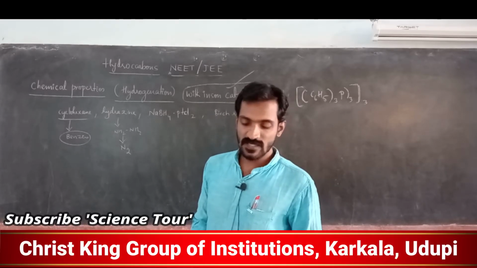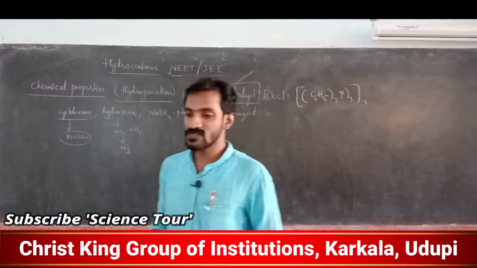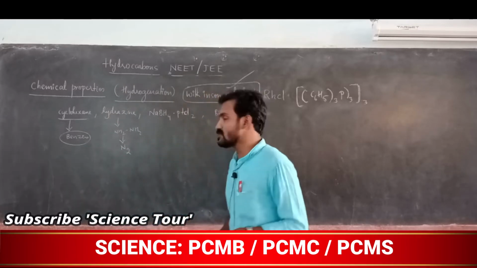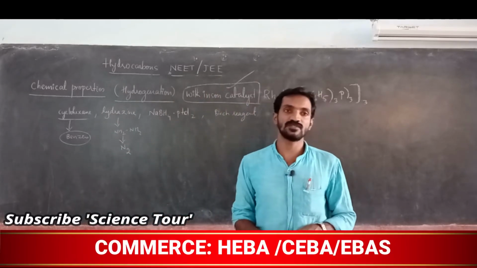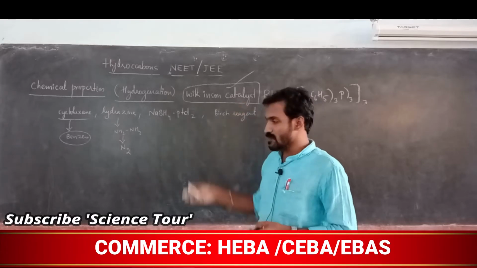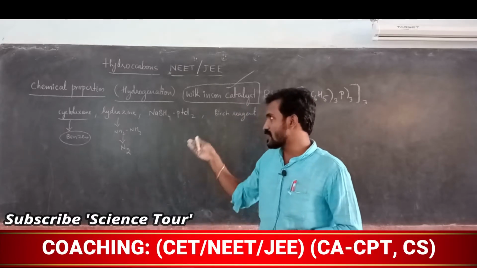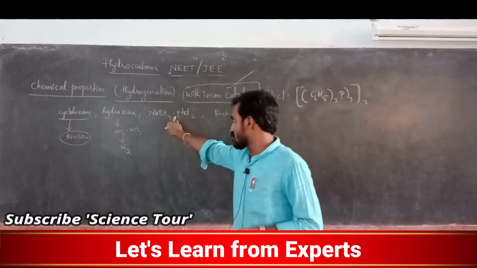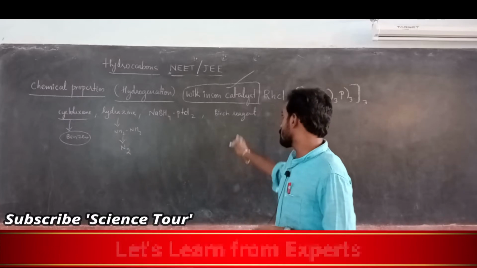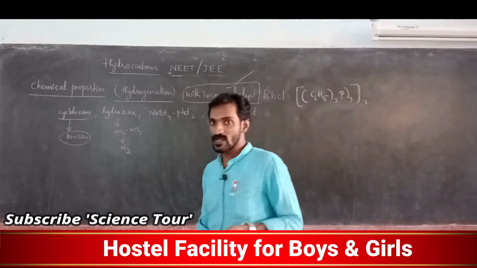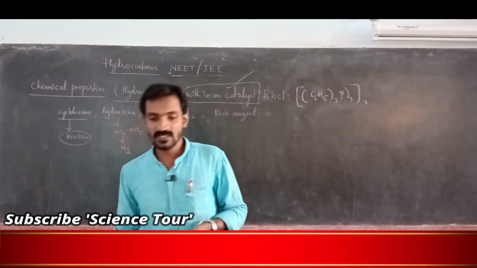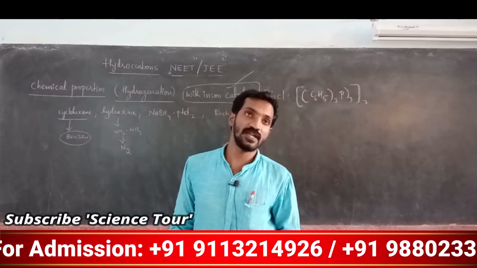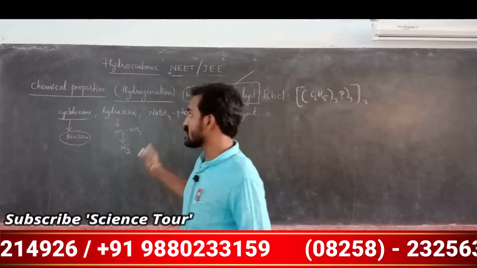Hydrogenating agent means one which supplies hydrogen. It is a good hydrogenating agent, reducing agent, one which supplies hydrogen. So Wilkinson catalyst supplies hydrogen, cyclohexane supplies hydrogen, hydrazine supplies hydrogen, sodium borohydride with platinum chloride supplies hydrogen, Birch reagent, sodium or lithium in the presence of liquid ammonia, supplies hydrogen. These are all good reducing agents, and they are best for hydrogenation purposes. These are the reagents used.